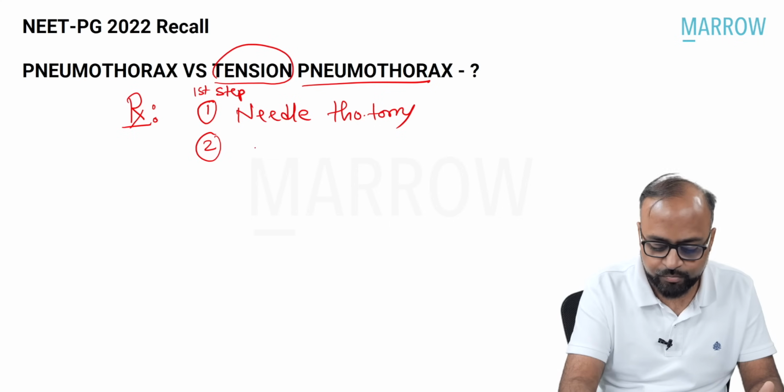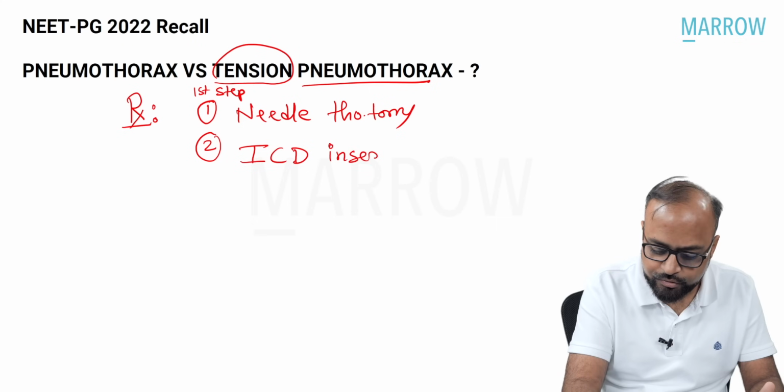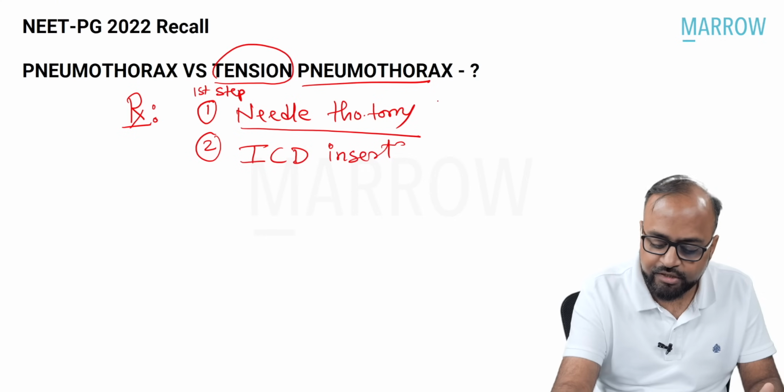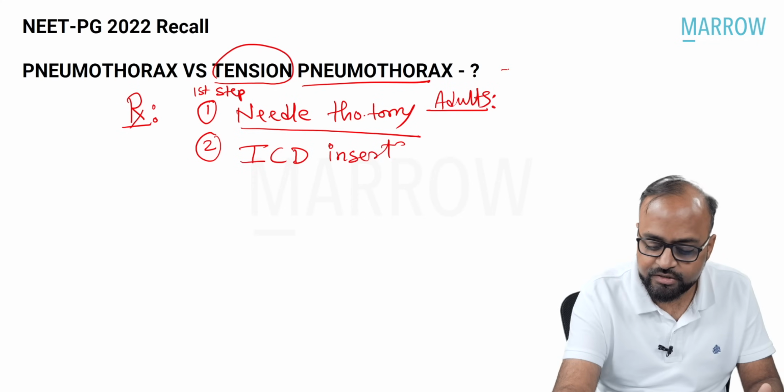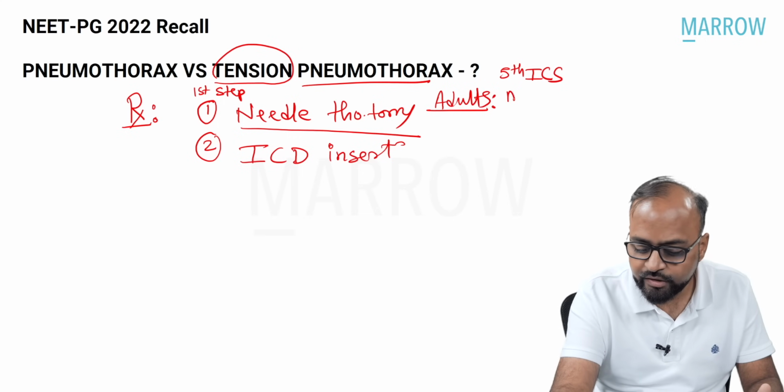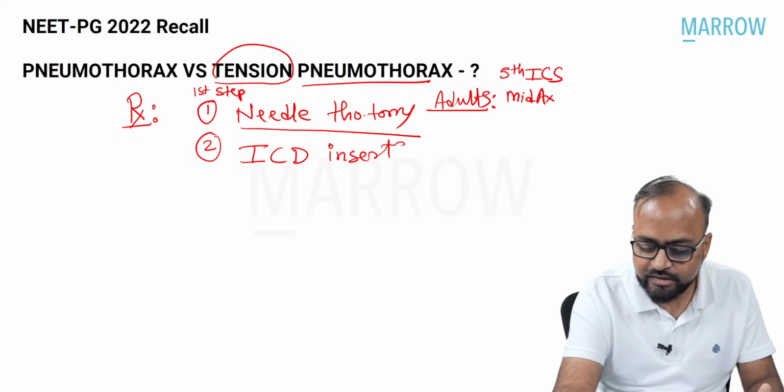And what is the treatment of plain pneumothorax? It is an intercostal drain insertion. Where is this needle to be inserted? In adults, this wide bore needle is to be inserted in the 5th intercostal space in the mid-axillary line.